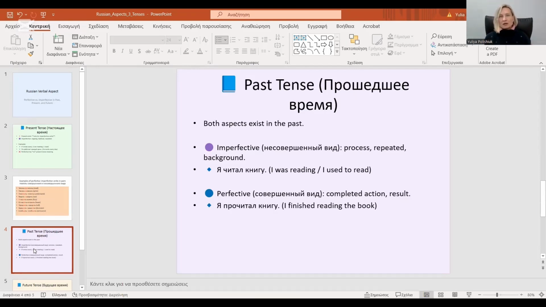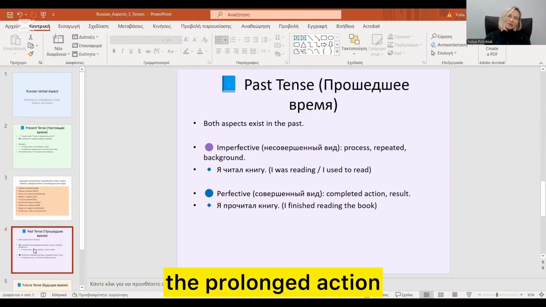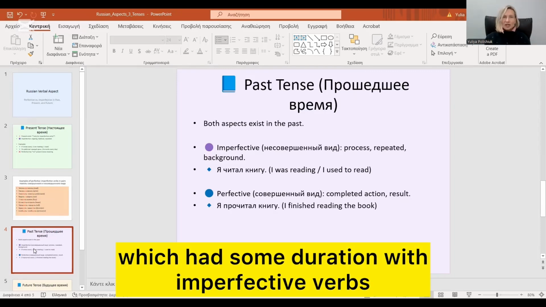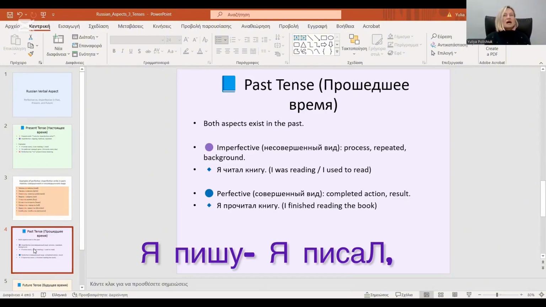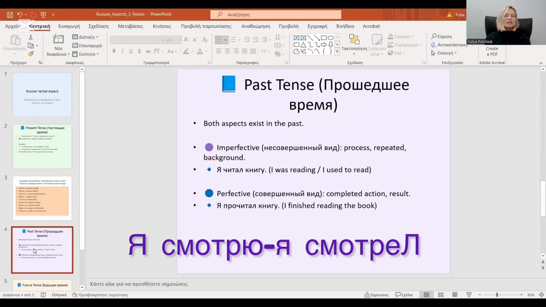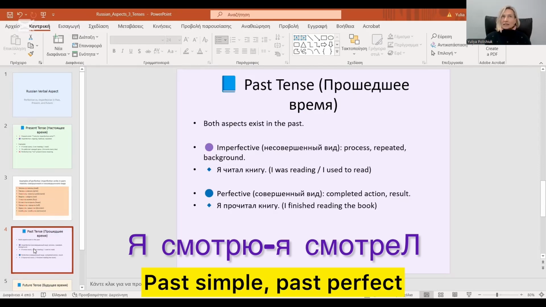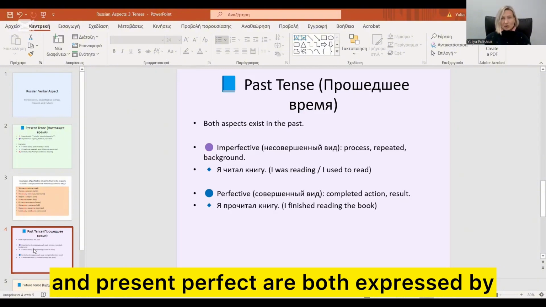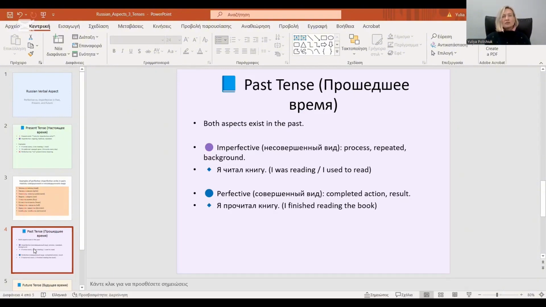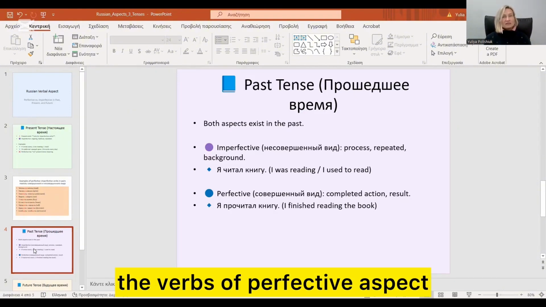So we can show the prolonged action, express some action which had some duration, with imperfective verbs, like я читаю in the present, я читал, я пишу, я писал, я смотрел. Past simple, past perfect, and present perfect are all expressed by the verbs of perfective aspect.